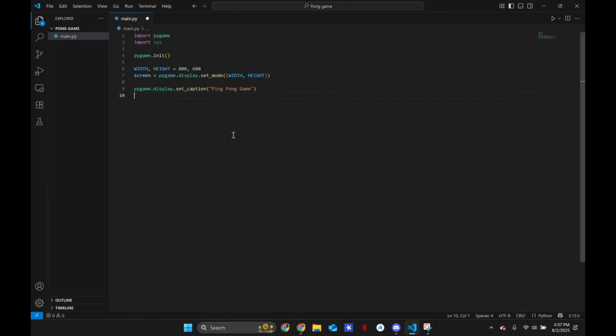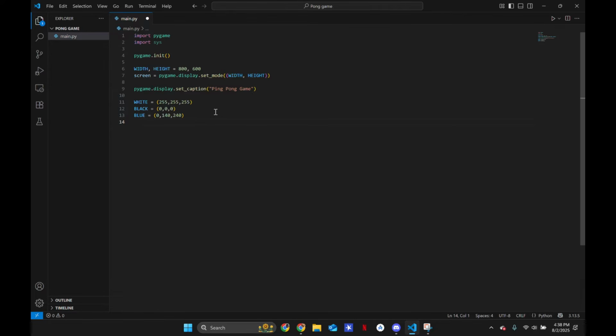And let's define some colors. These are going to be constants. So white equals the RGB values, which is just the max, 255. Then black equals 0, 0, 0. And then I'm going to define a nice blue color if I want to use it. You guys can add as many as you want and customize this however you want. 0 for red, 140 for green, and 240 for blue. That's going to be kind of a light blue.